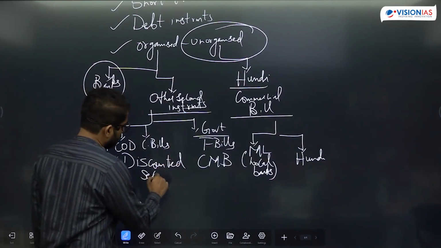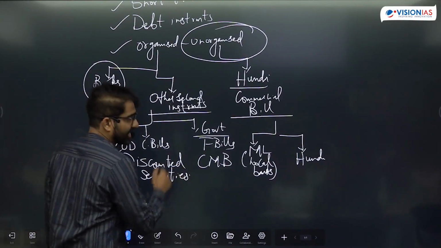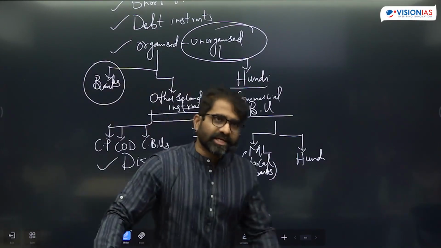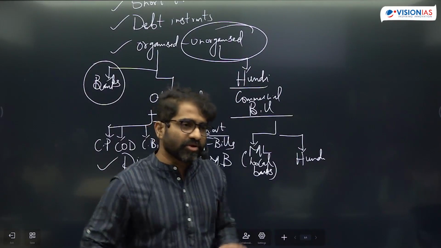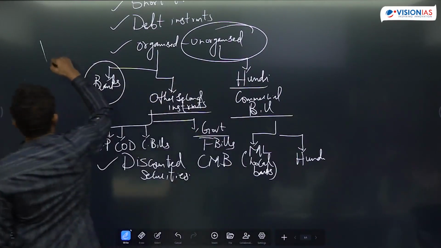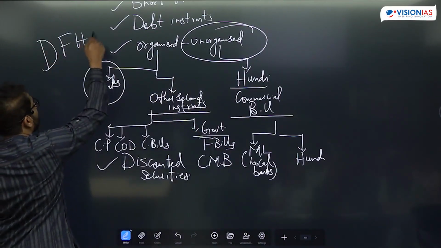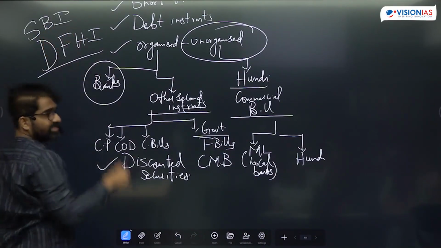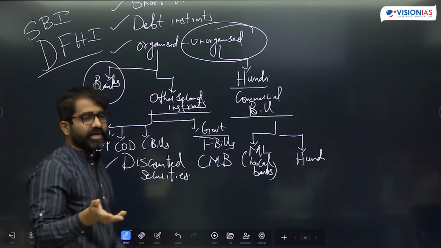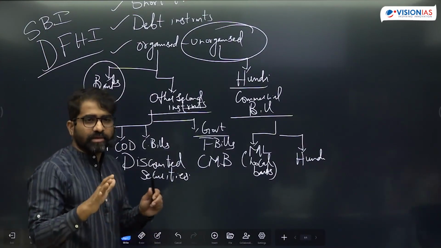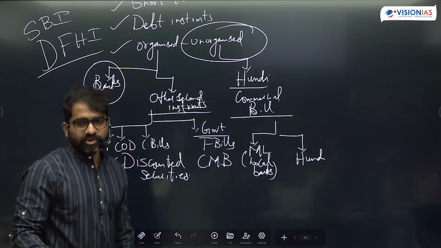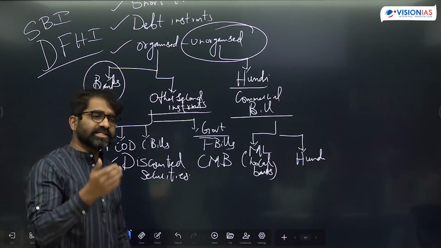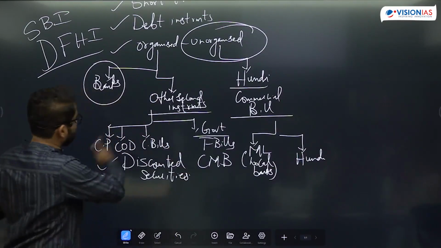Do money market instruments have a secondary market? Yes, you have the Discount and Finance House of India, DFHI. DFHI provides a secondary market; this is handled by SBI basically. See, without a secondary market, there will not be any liquidity. Unless there is a secondary market, you can't expect liquidity.